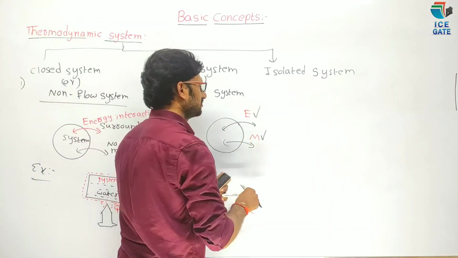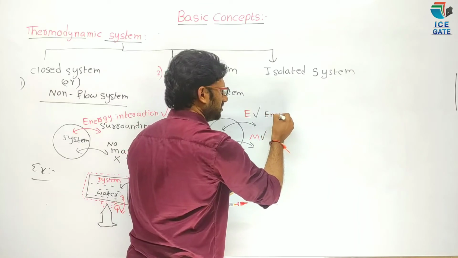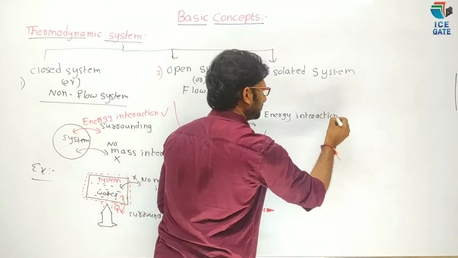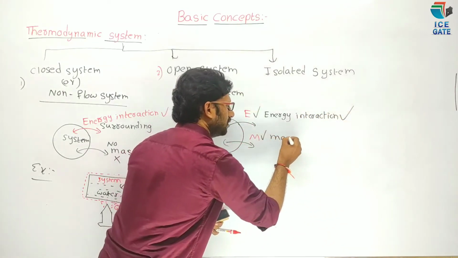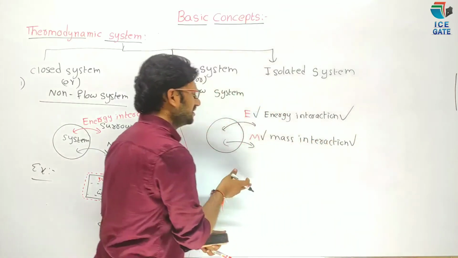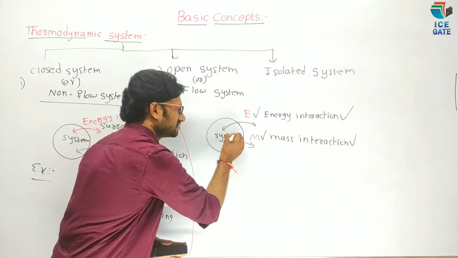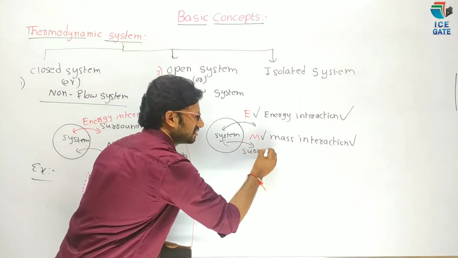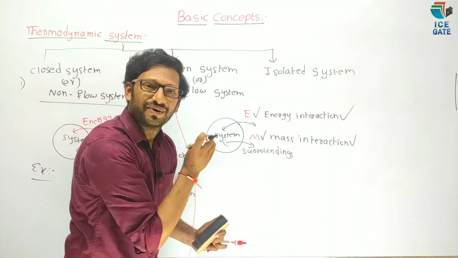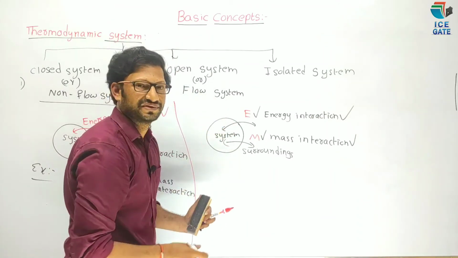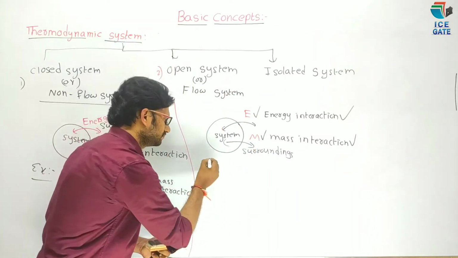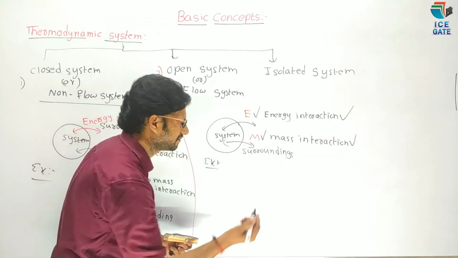Both energy interaction and mass interaction takes place between system and surroundings. This type of system is known as open system or flow system. Example, turbine.